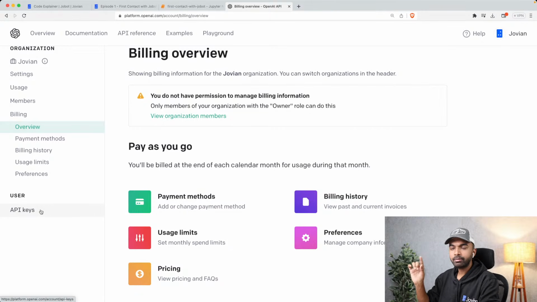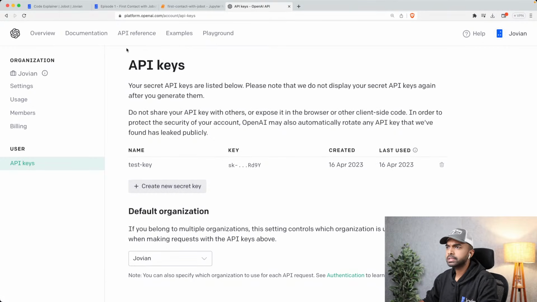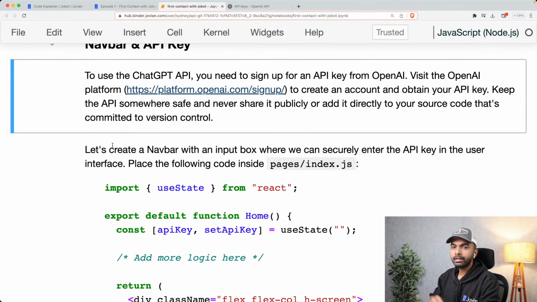Okay, so keep that in mind. Make sure that you've added a proper payment method. Otherwise, your key will not work. You're simply going to get an error that your key is invalid or it does not have the ability to actually send messages. Okay, so I've set all that up. I have my key sitting here on a second desktop, so I have nothing to worry about there.